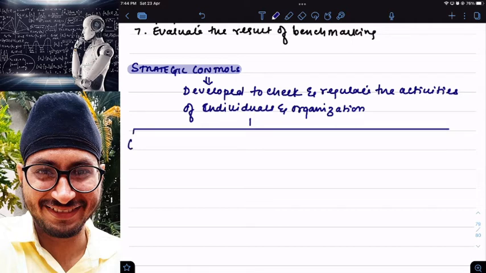First one we have is operational controls. Sir, what are operational controls?